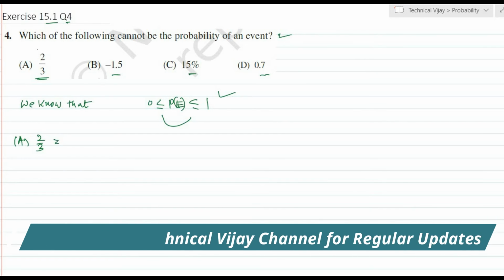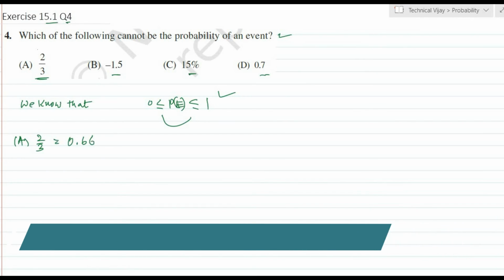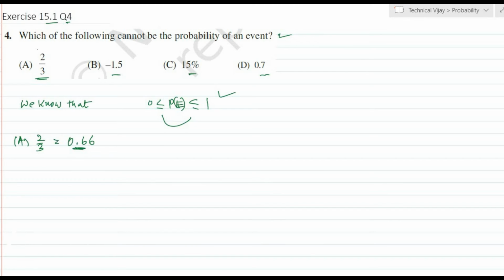2 by 3 is 0.66, and 0.66 is in between 0 and 1. Hence it may be a possible event. The second option, minus 1.5, is out of the range, because on the scale it is in the negative side, minus 1.5. This is not a probable event.